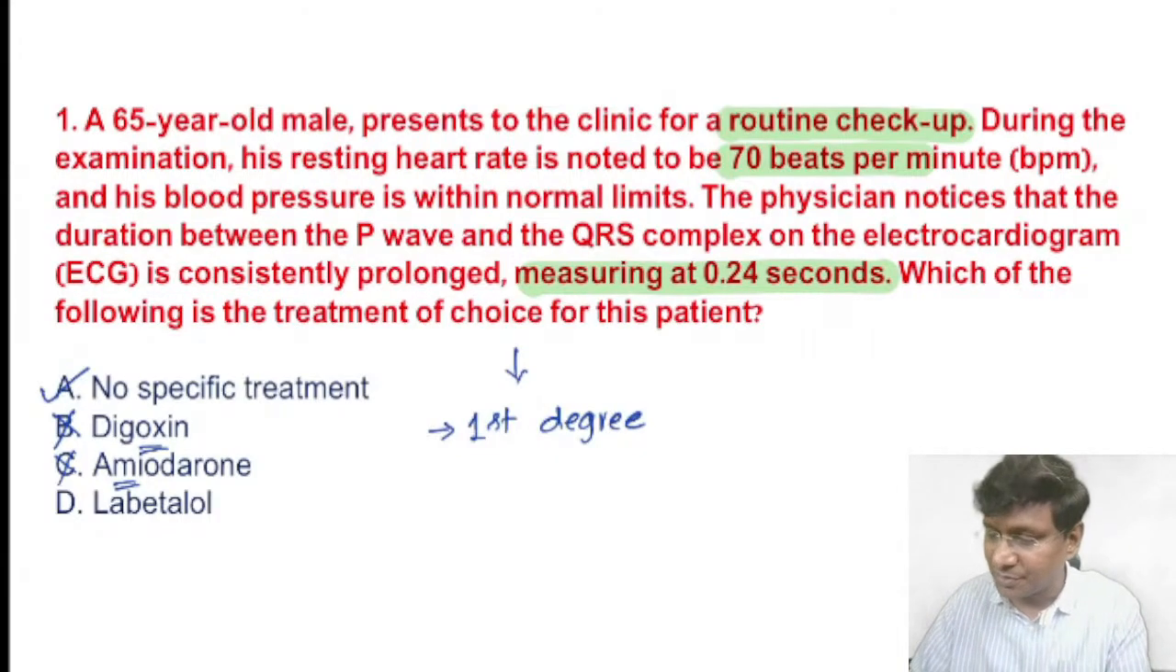Labetalol is an antihypertensive drug which is used in multiple conditions: in the treatment of pheochromocytoma, aortic dissection, and pregnancy induced hypertension. But it is not used in the treatment of the AV block. In case of AV blocks, if you give labetalol, it will further precipitate the AV block. So beta blockers or alpha plus beta blockers we don't give, and labetalol is an alpha plus beta blocker.